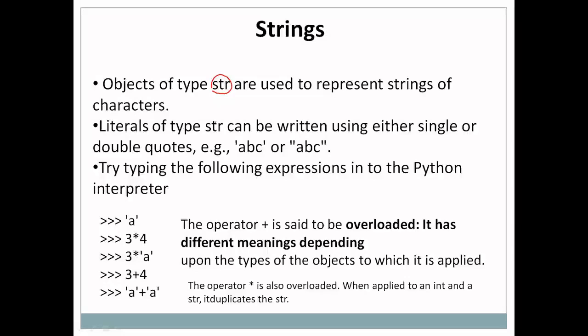And literals of type str can be written by using either single quotes or double quotes. So you can represent a string literal in Python by using either single or double quotes.